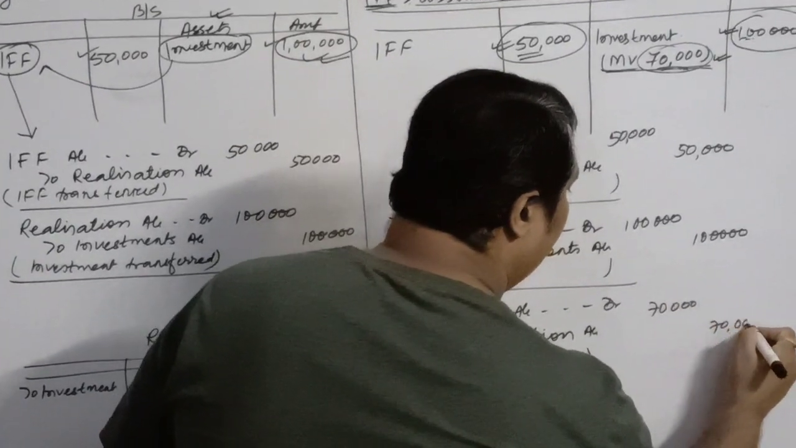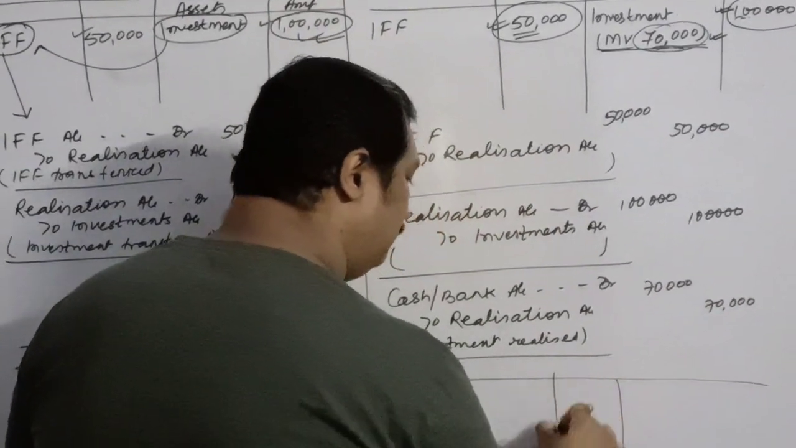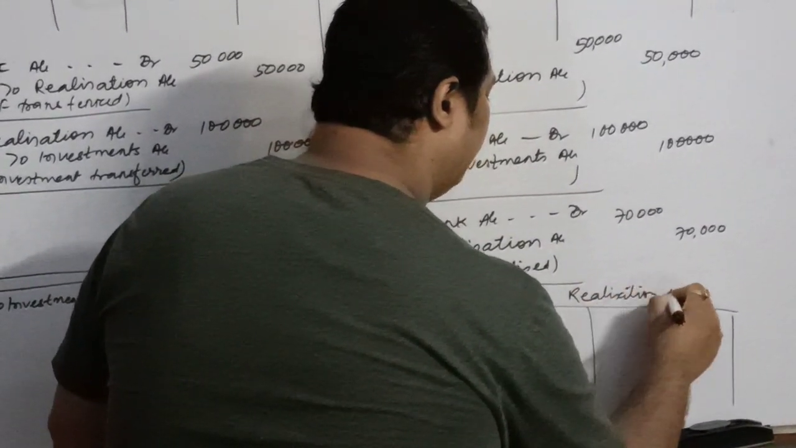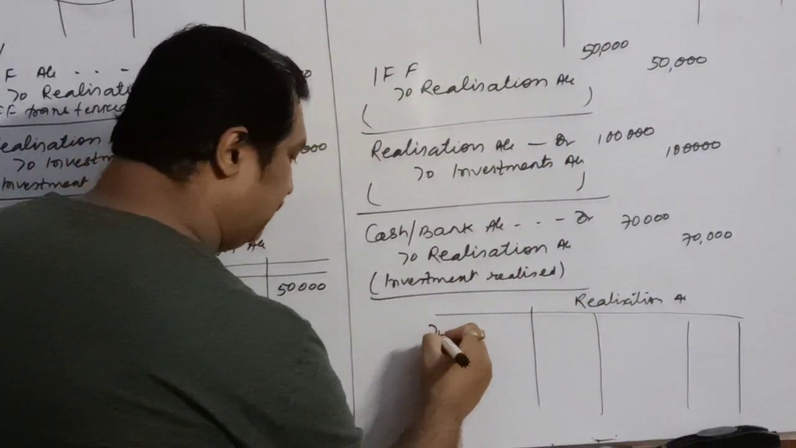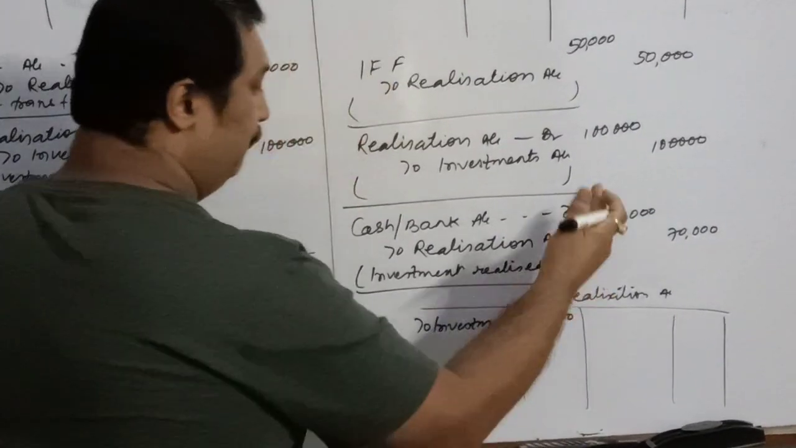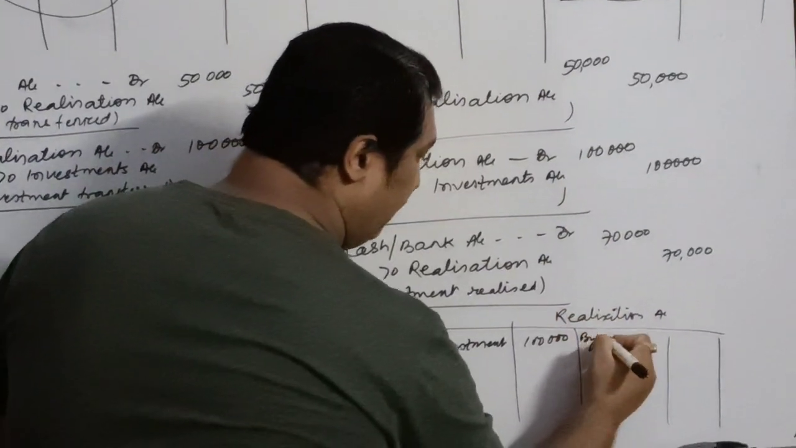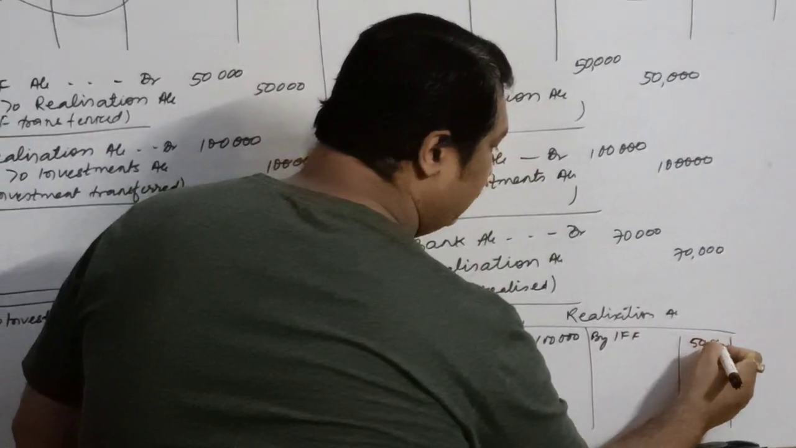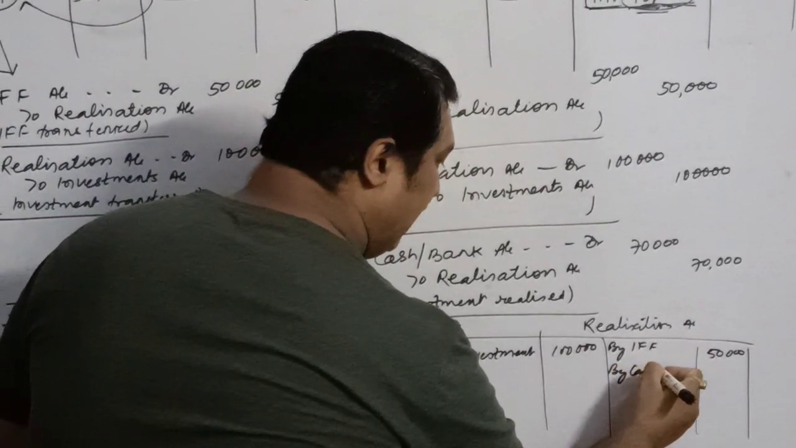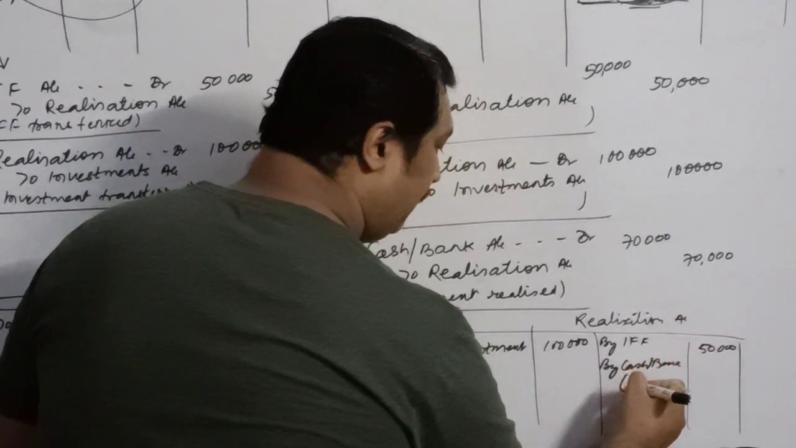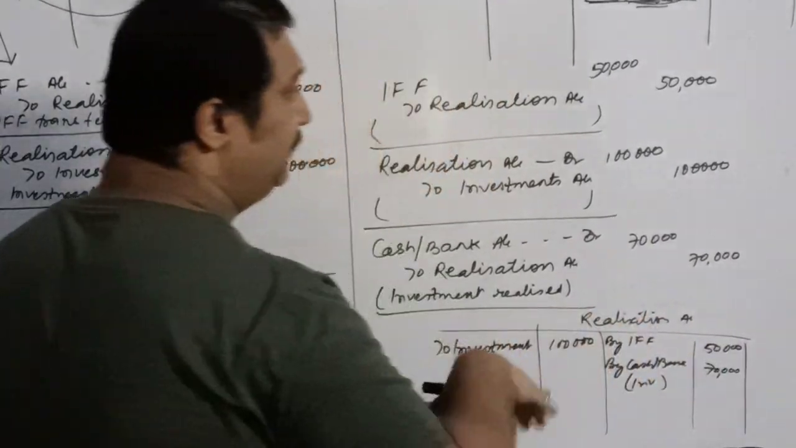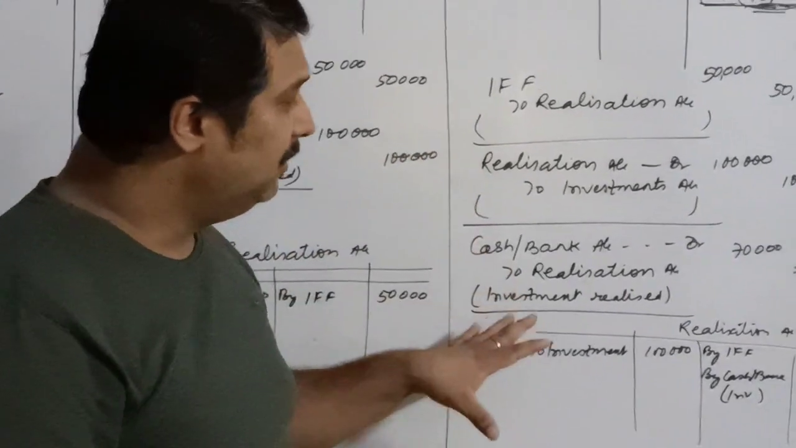How much did you realize? 70,000. Just see the realization account. How will you do it? When you prepare your realization account, first of all, you will transfer the investment to the debit side. To investment 1 lakh, book value. IFF will be credited by IFF 50,000 and we are realizing 70,000. So we'll write by cash or bank account, in the bracket investment realized, 70,000. So this is how we show it in the realization account.